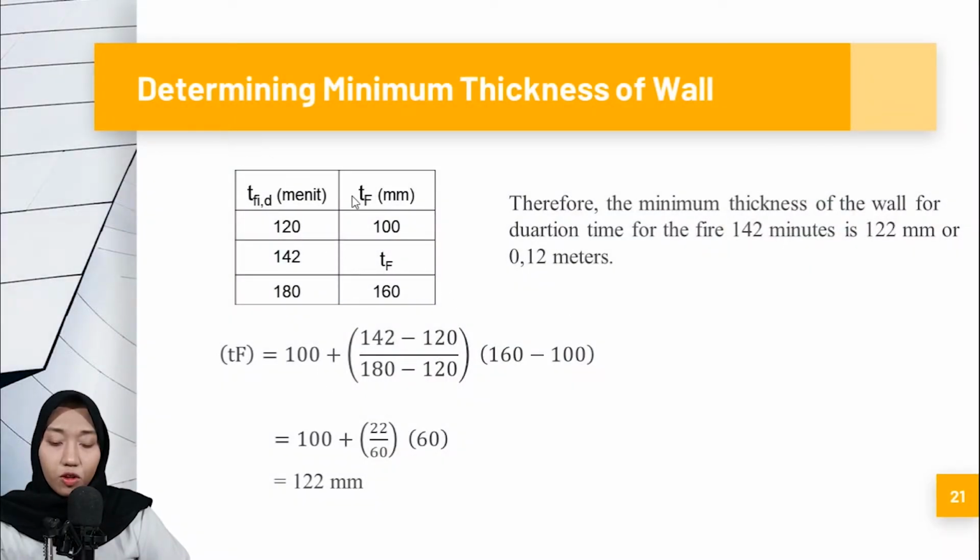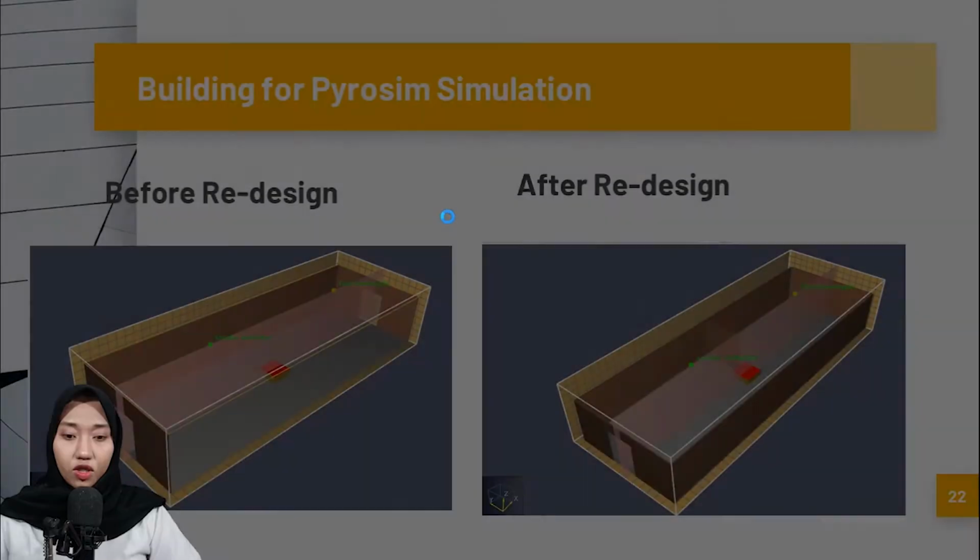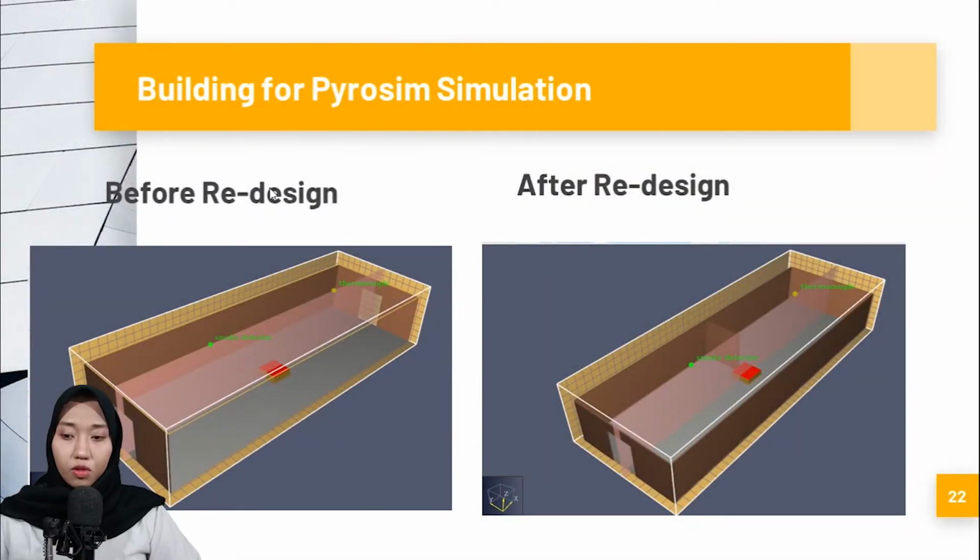So we have to do a calculation. The amount is here. So therefore the minimum thickness with the duration time for fire is about 122 millimeters. This is the duration. And then the building in the Pyrosim simulation.